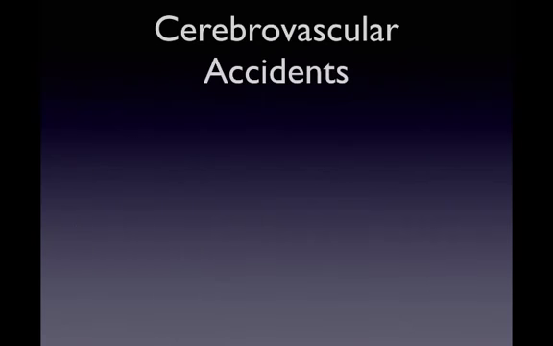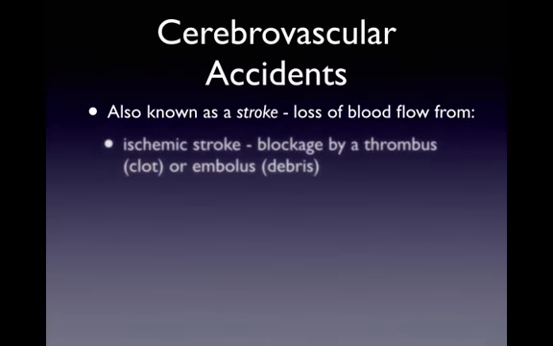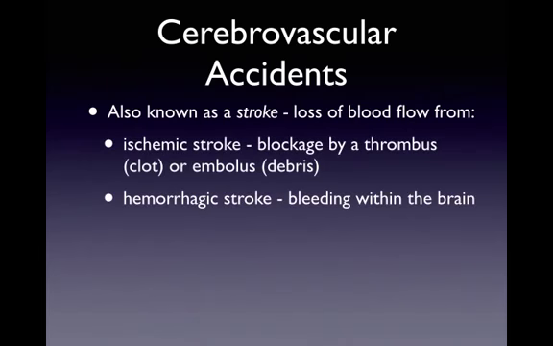Another kind of brain disorder, sometimes referred to as a stroke, is cerebrovascular accidents. And a cerebrovascular accident results in a rapid loss of brain function. This can be due to ischemia, which is lack of blood flow caused by blockage, or by a hemorrhage. Ischemic strokes, those caused by blockage, usually are caused by blood clots that have formed in the blood vessels that block blood flow, or by other debris that has broken off and lodged in an artery that's too small to pass through. And as a result, it blocks the delivery of oxygen and glucose to the cells.